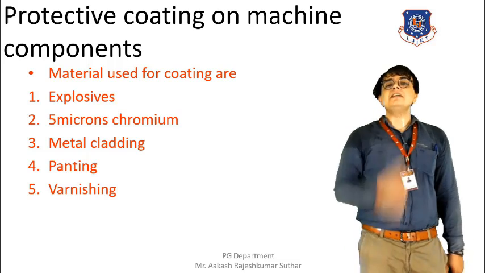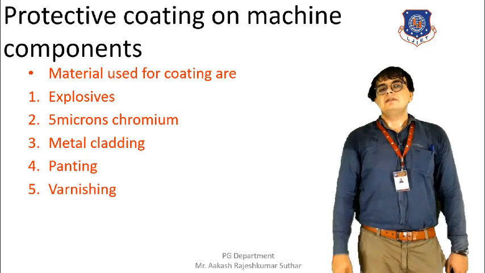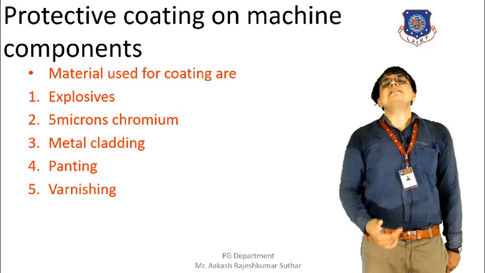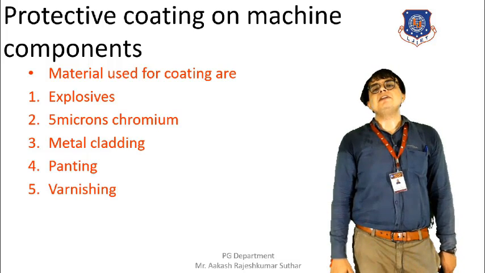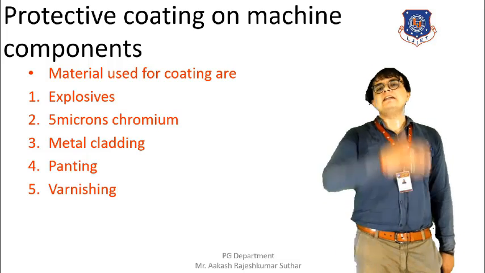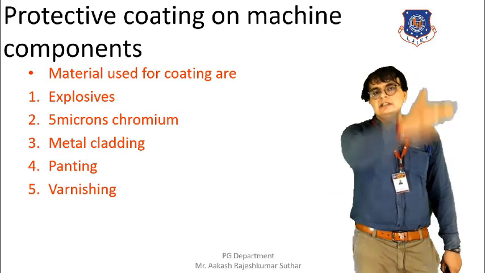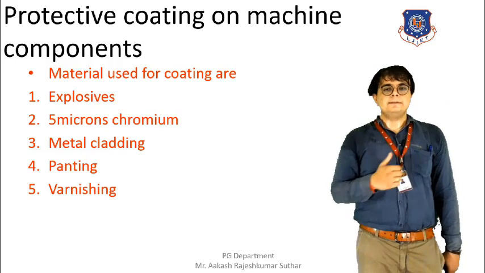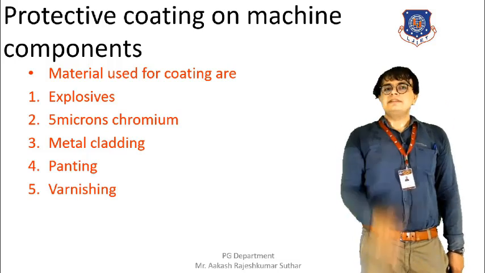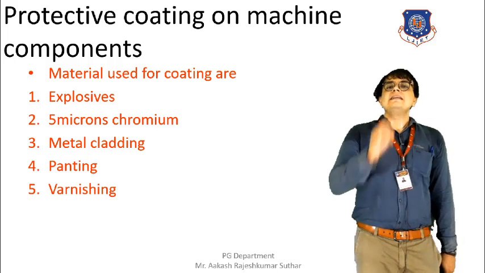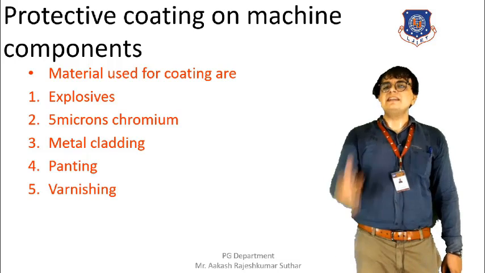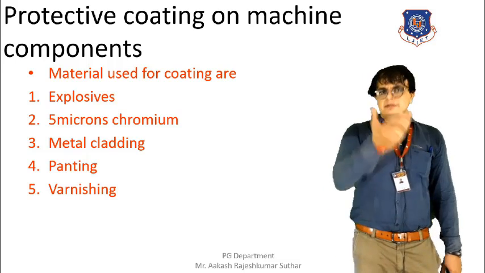By varnishing, we can prevent the corrosion. So these are all the methods, the materials that are being used for the prevention of the corrosion, by just applying a layer of coat on the outer surface of the material. We all know that this coat of layer will not be safe for a longer time. It will get deteriorated or destroyed at some age.